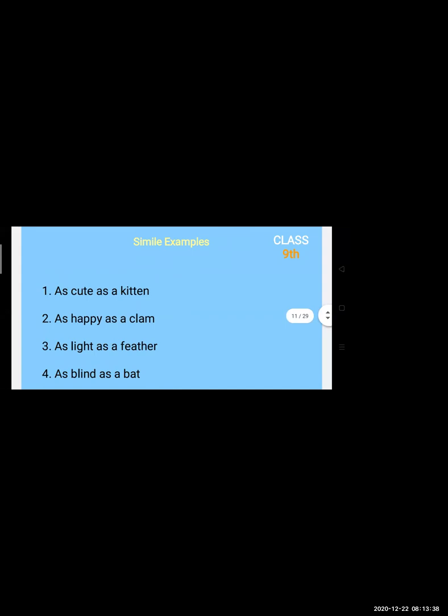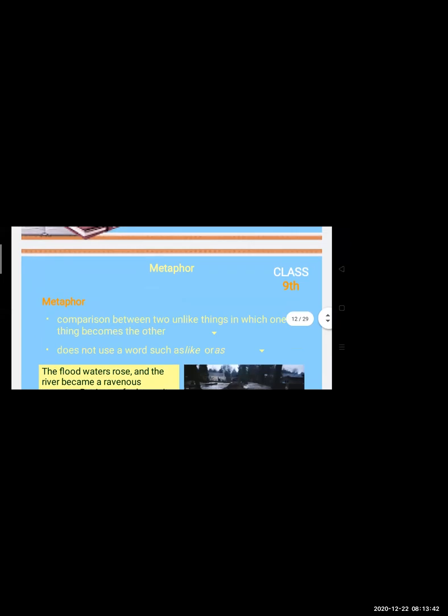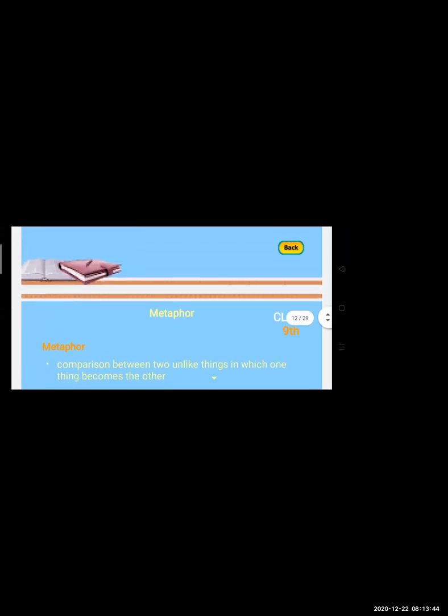Now we'll go further and see the next figure of speech. The next figure of speech is metaphor. What does metaphor tell us? Over here, it is a comparison between two unlike things in which one thing becomes the other.